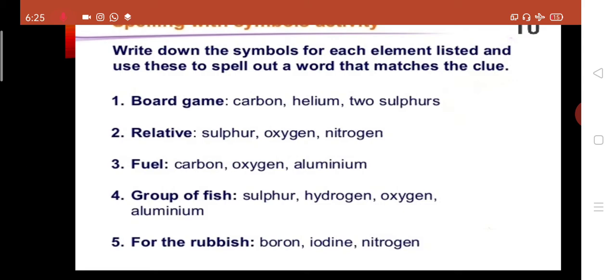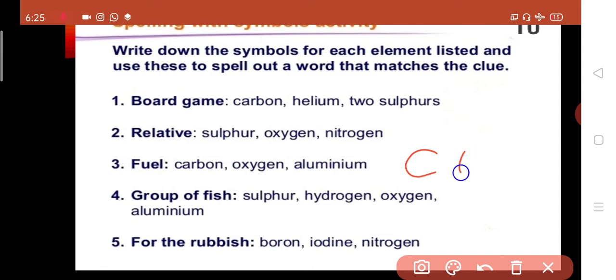Third, fuel. The first one is carbon. Symbol is C. Second is oxygen. Symbol is O. And third element is aluminium. Symbol is Al. So the name of the fuel is coal.